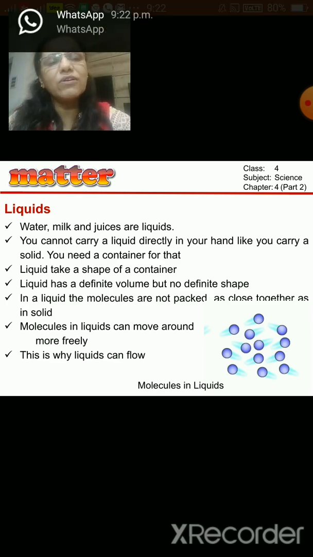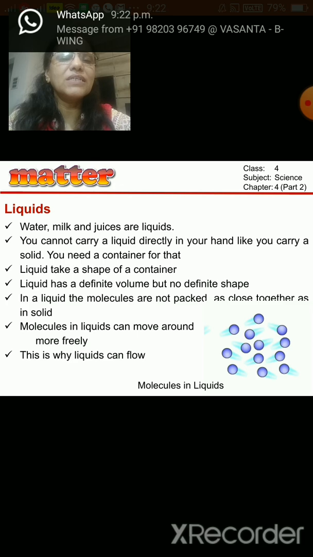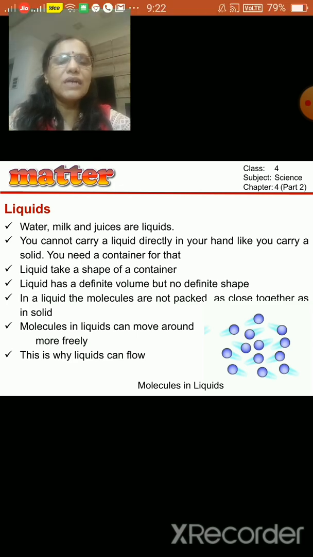You can put it from a glass into the bottle or in a bowl. See, the picture is also shown here. The molecules are apart from each other. You can see the blue color molecules, there is space in between the molecules. They are apart from each other. They are far from each other. They are not closely packed. Because of that, the liquids can flow.